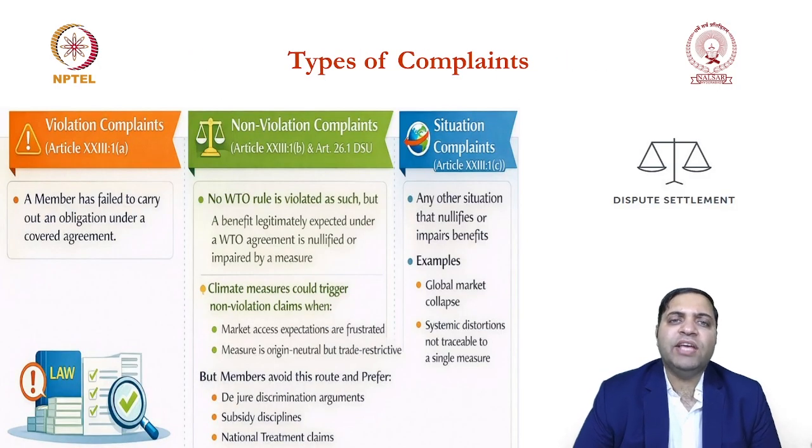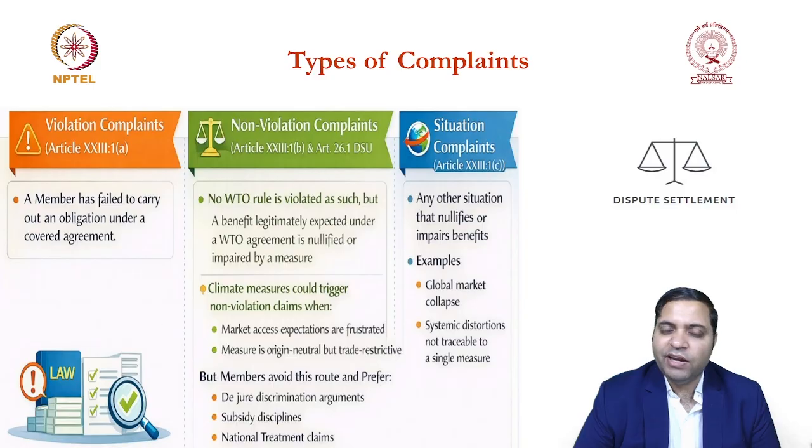Now remember, in the initial sessions I gave you a classification of the types of complaint. The DSU provides for three types of complaints, and the most popular form is the violation complaint. When there is a violation of any WTO provision, you file a violation complaint. But at the same time, under Article 26, there are other types of complaints: non-violation complaints and situation complaints.